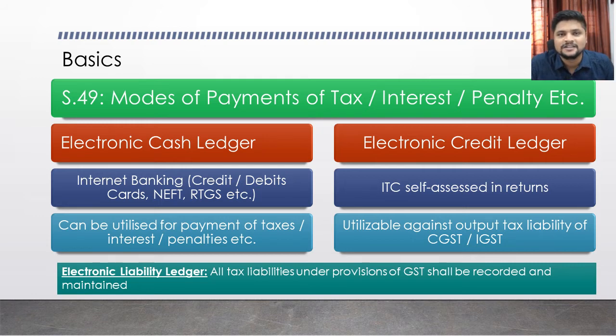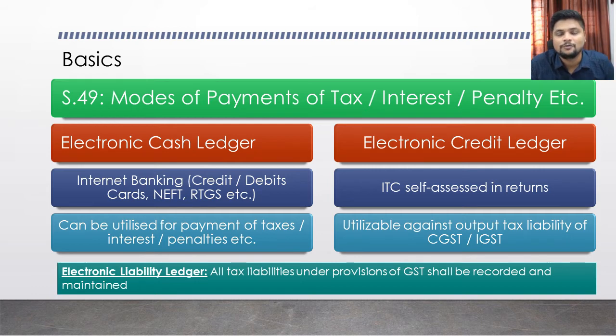The next type of ledger is the electronic credit ledger. The electronic credit ledger is nothing but what is visible if some other taxpayer deposits tax on your behalf. For example, if I purchase certain goods, the supplier of those goods will charge GST in his invoice. I will pay that GST to the supplier, and the supplier will collect GST from me and pay it to the department.